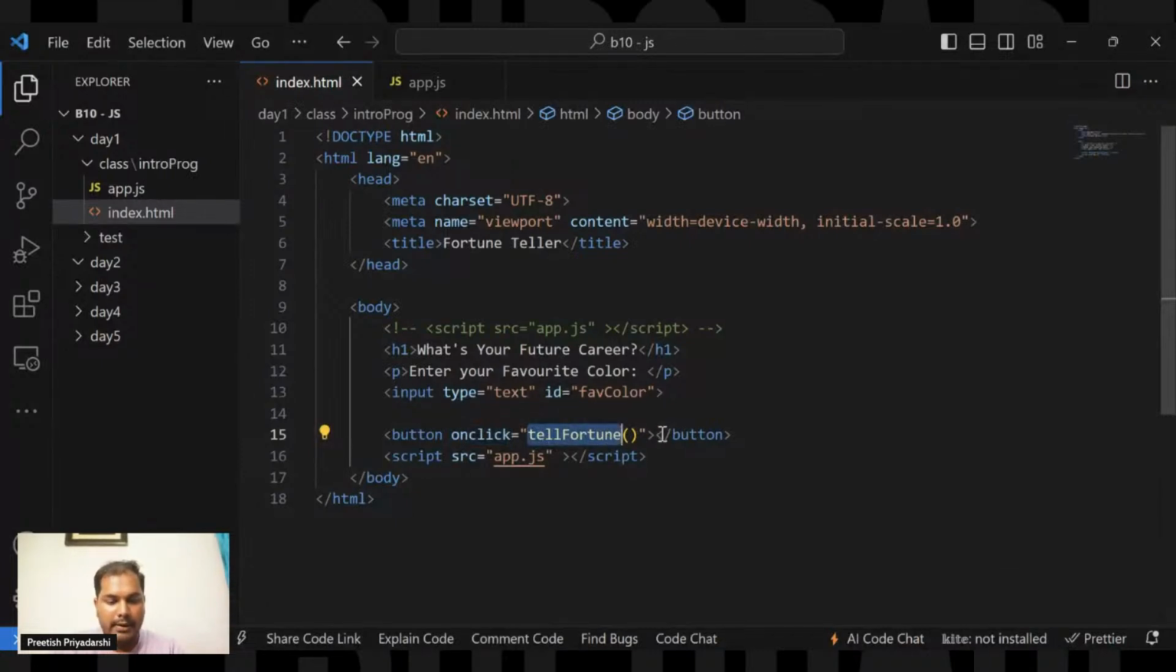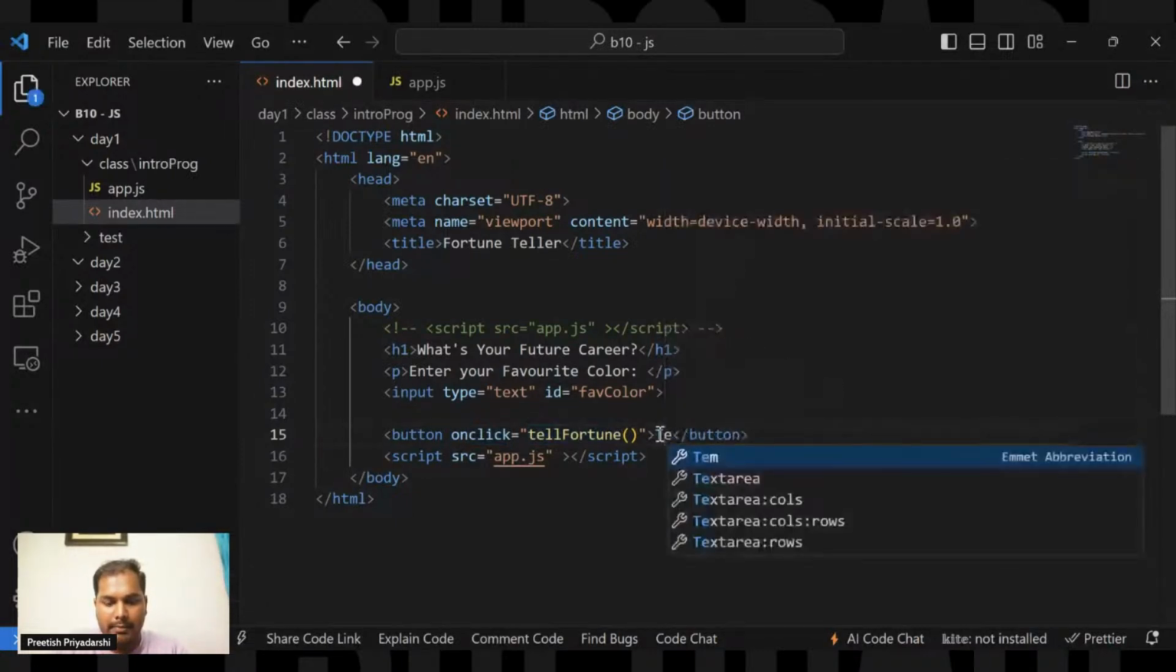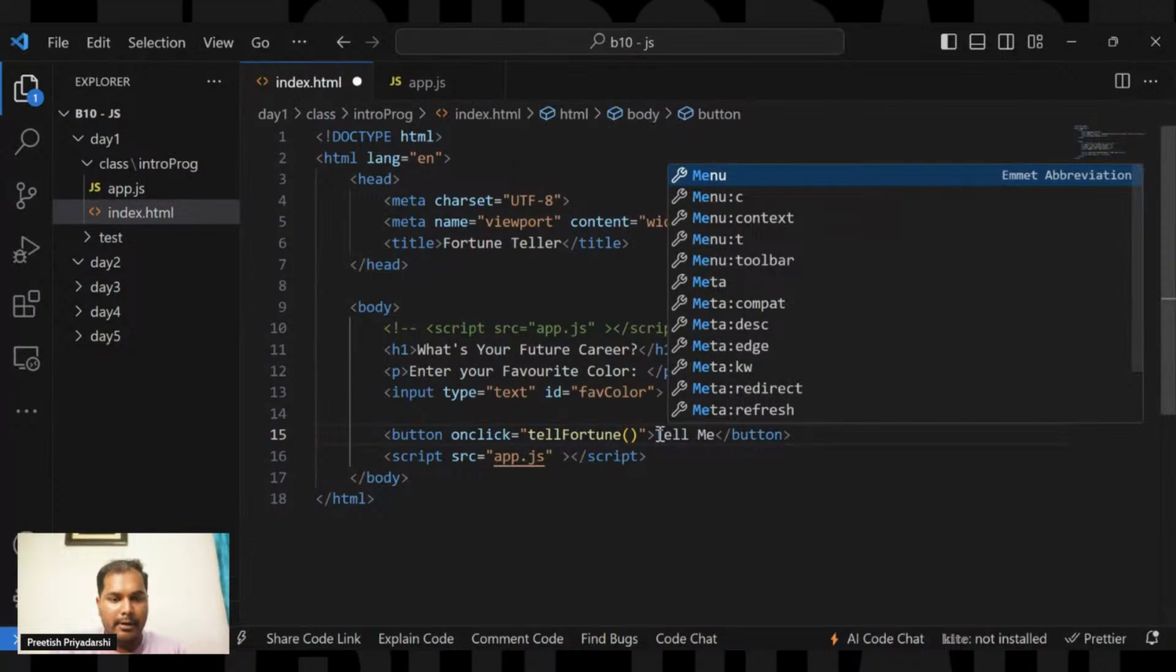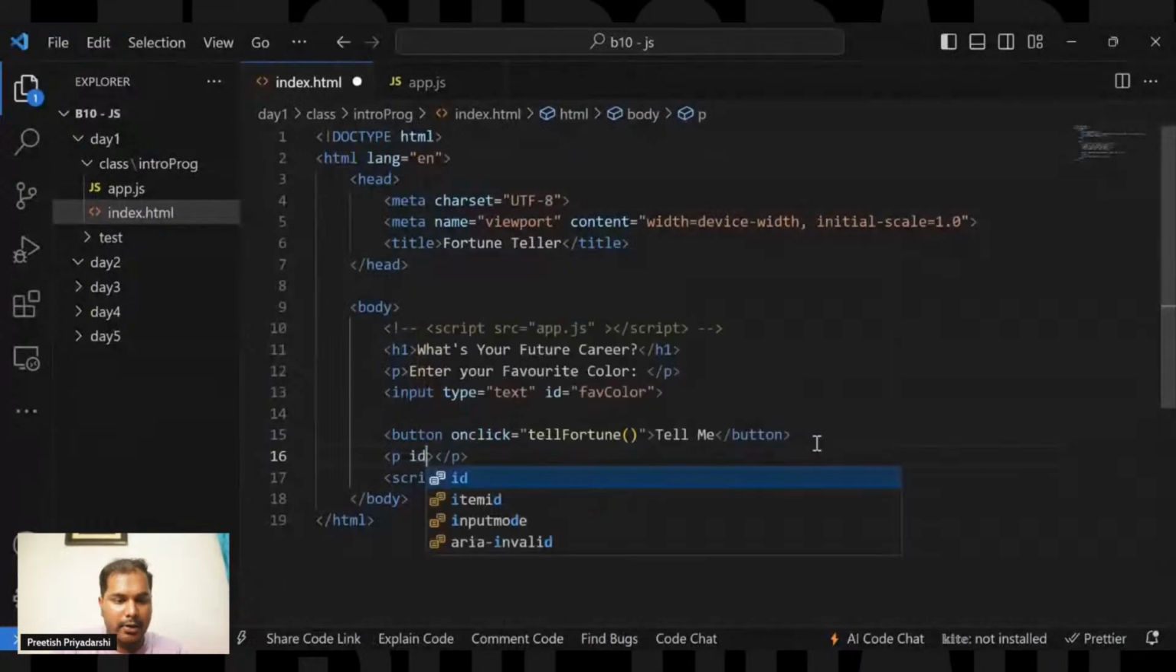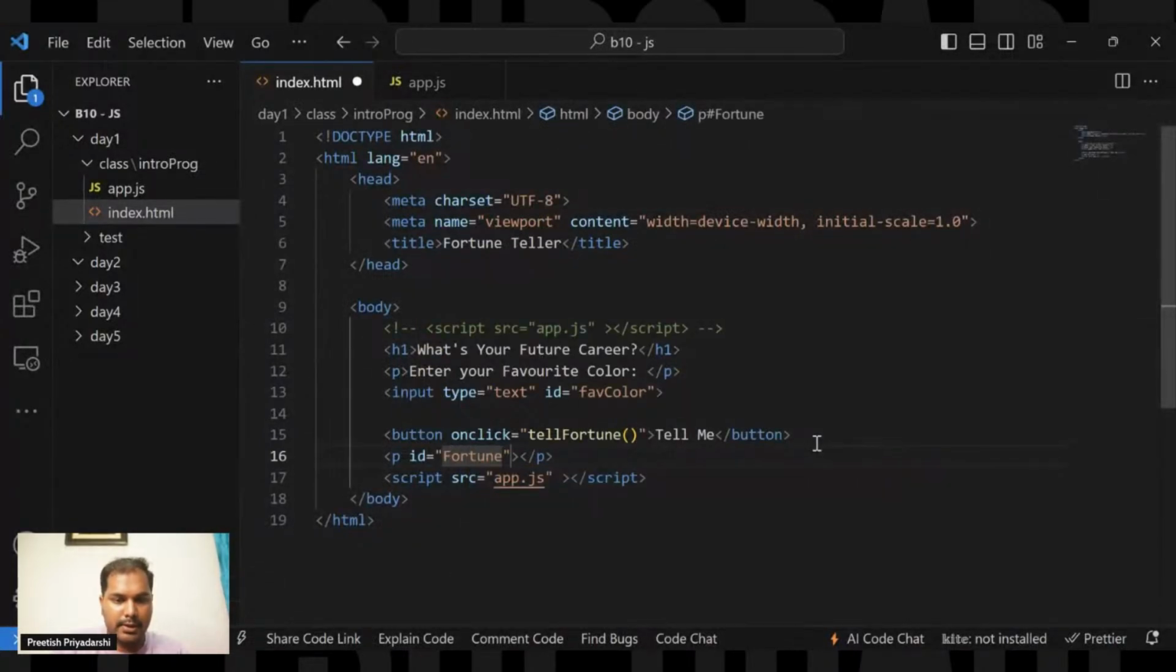Let me add a name to the button, like "Tell me". Don't worry, I will show you how it looks in the browser. Then I will create a paragraph and give it an ID named fortune. I'll tell you why I'm using it. Okay, so let's see how this page actually looks in the browser.